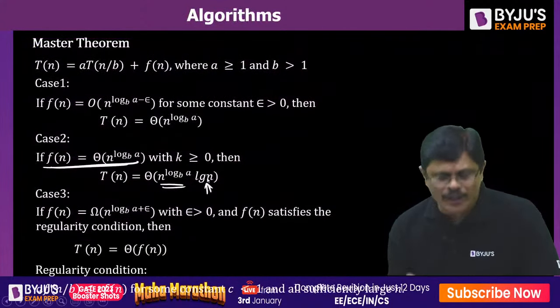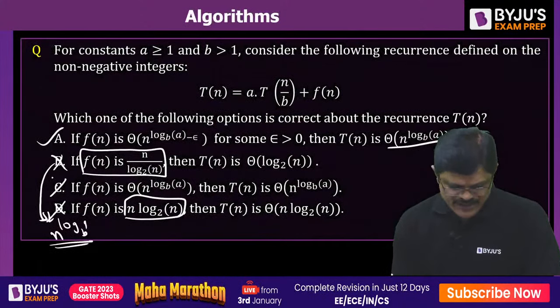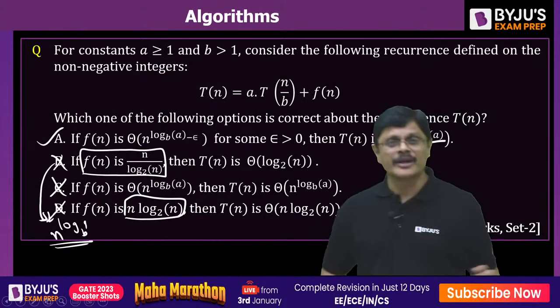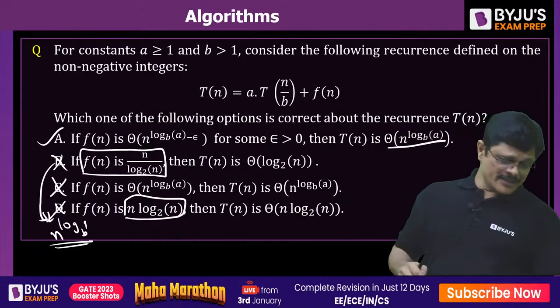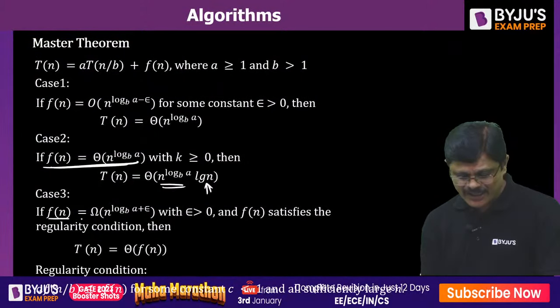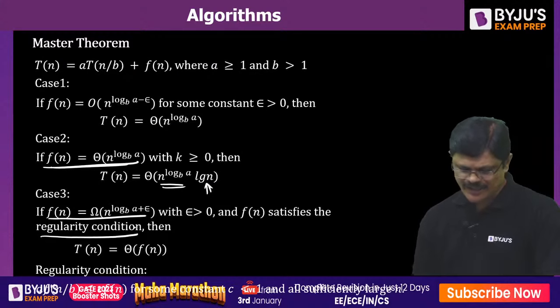But where is log n? Log n is missing. That's why it is wrong. So that's why C is wrong, my friends. Sorry for that. For the third condition, we require the regularity condition, my friends.